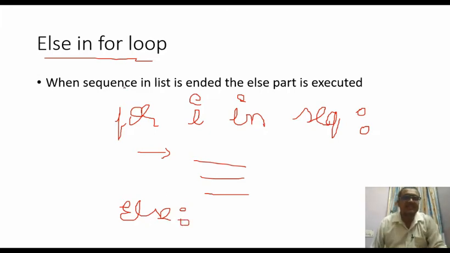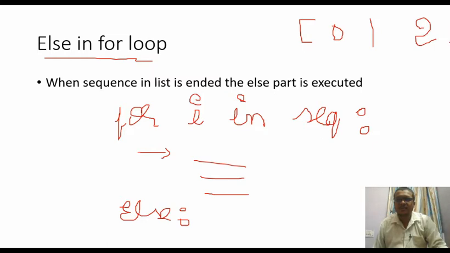But what this else does is, consider the list given here. It is going to execute 4 times. At the 0th position it has a value, it executes this, the result is stored, and it moves to the next one. It executes this, the result is stored, and it takes the next value.